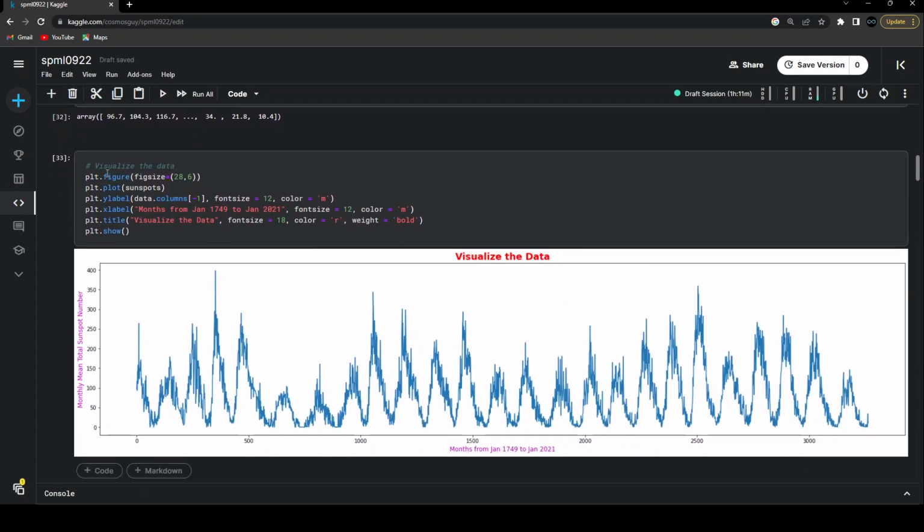For that, I'm going to start by giving the size of the figure. I am using 28,6. You can change this depending on the way that you want to visualize your data. Then I'm simply going ahead and plotting these sunspot numbers. Because I'm giving just one argument, it automatically means that all the other values over here start regularly from 0, 1, 2, all the way up till the last data point that we have.